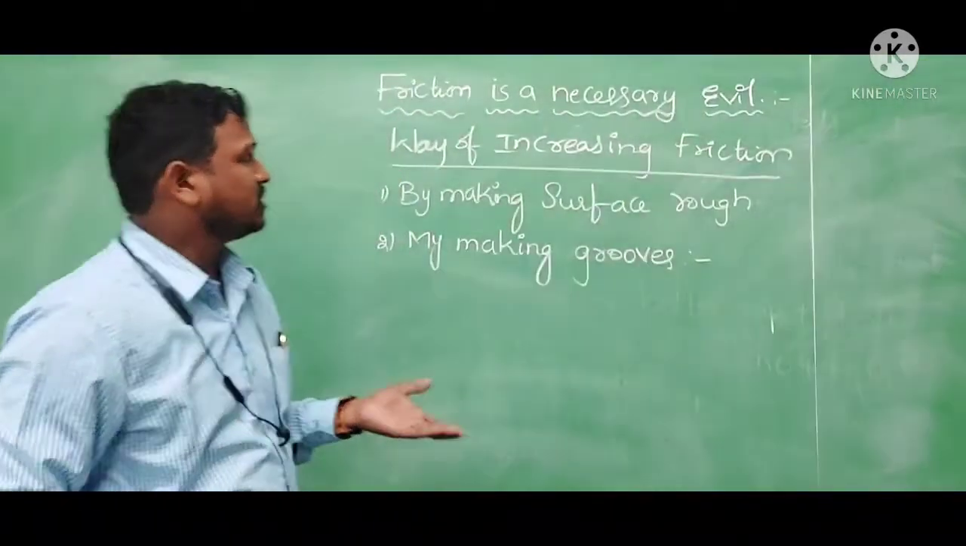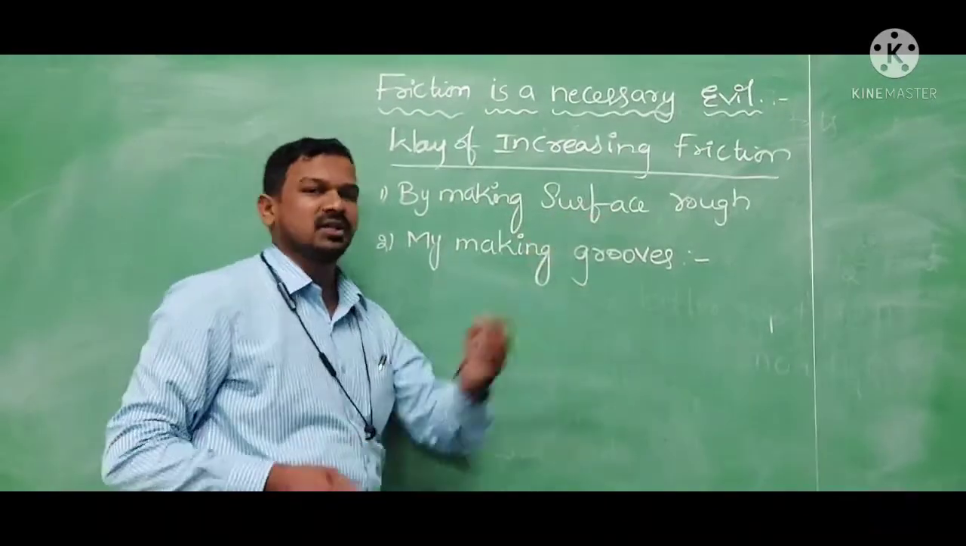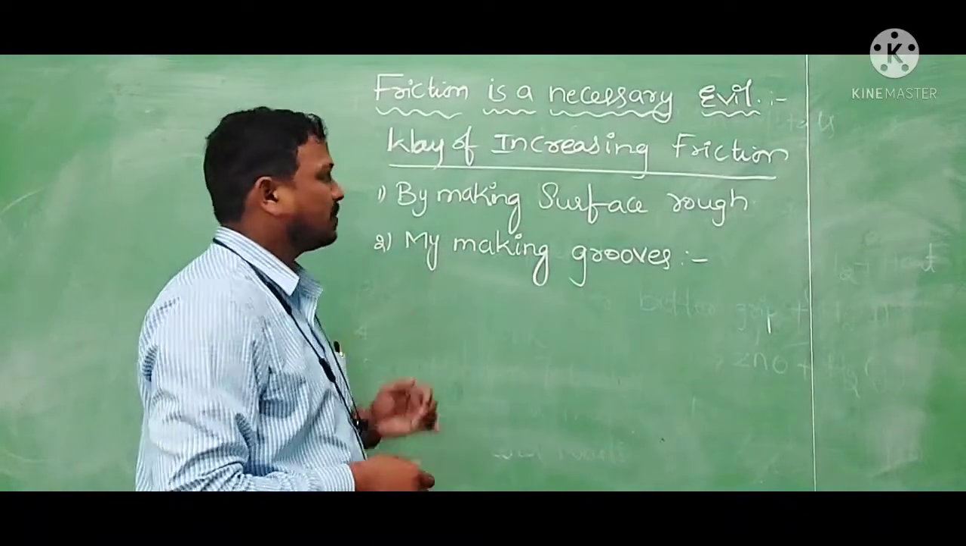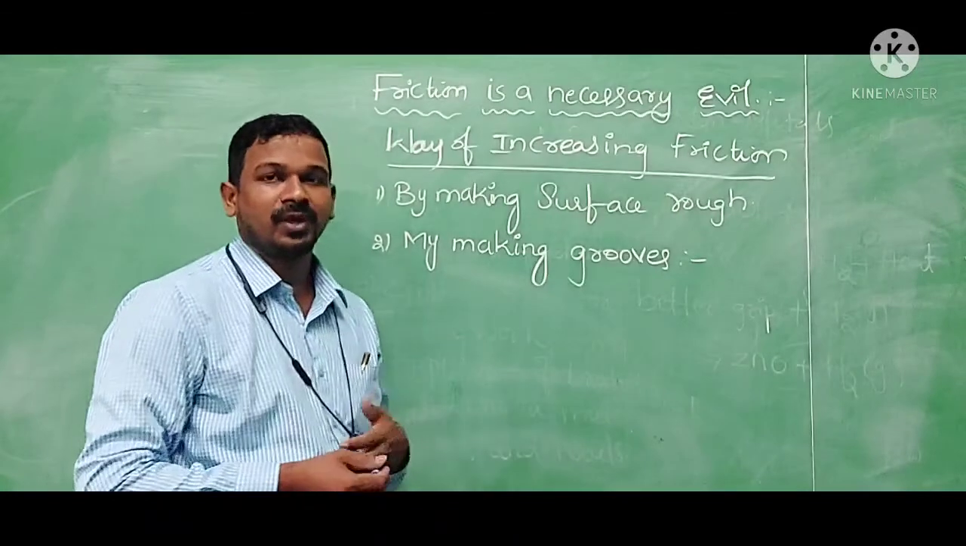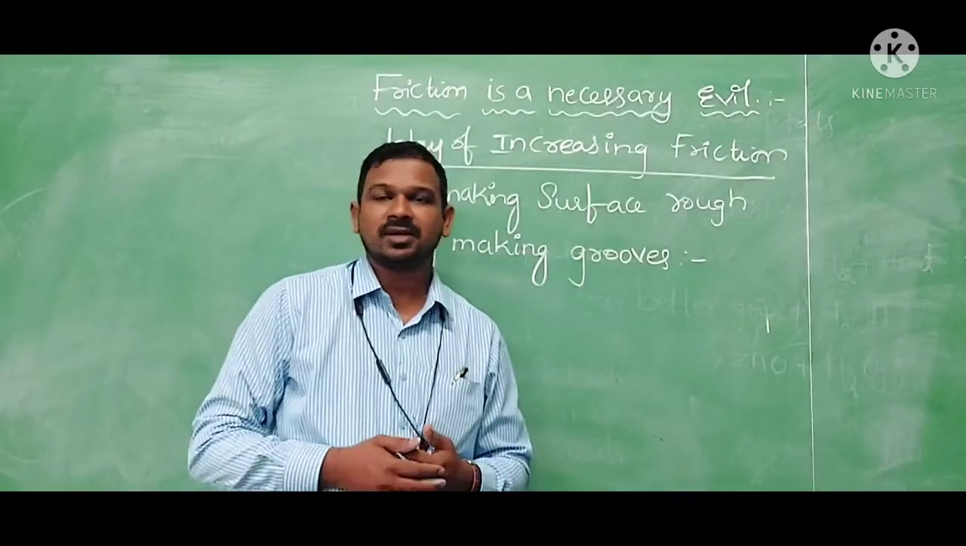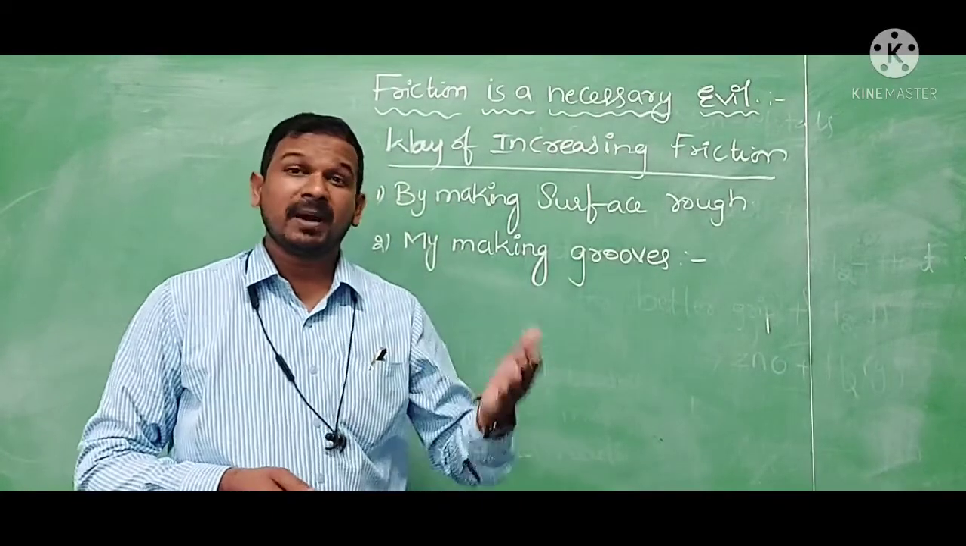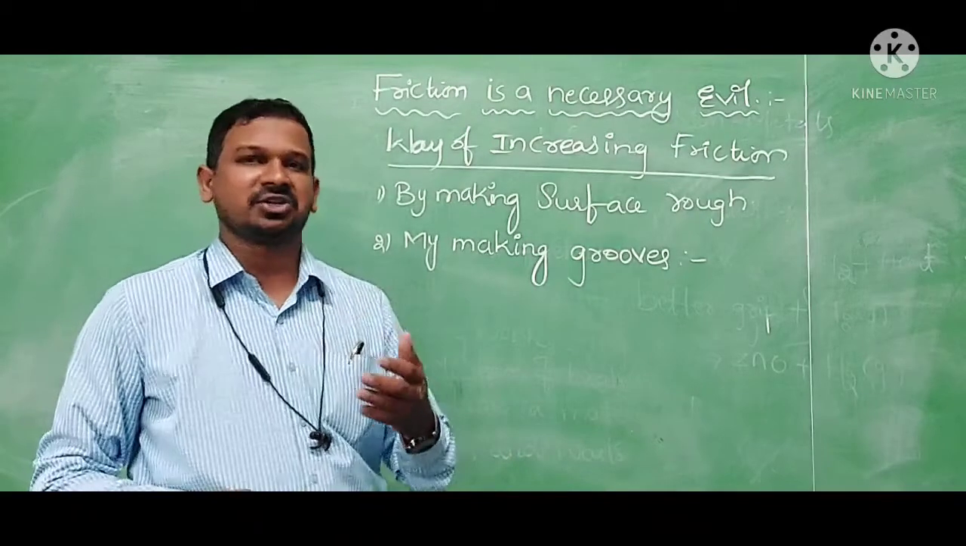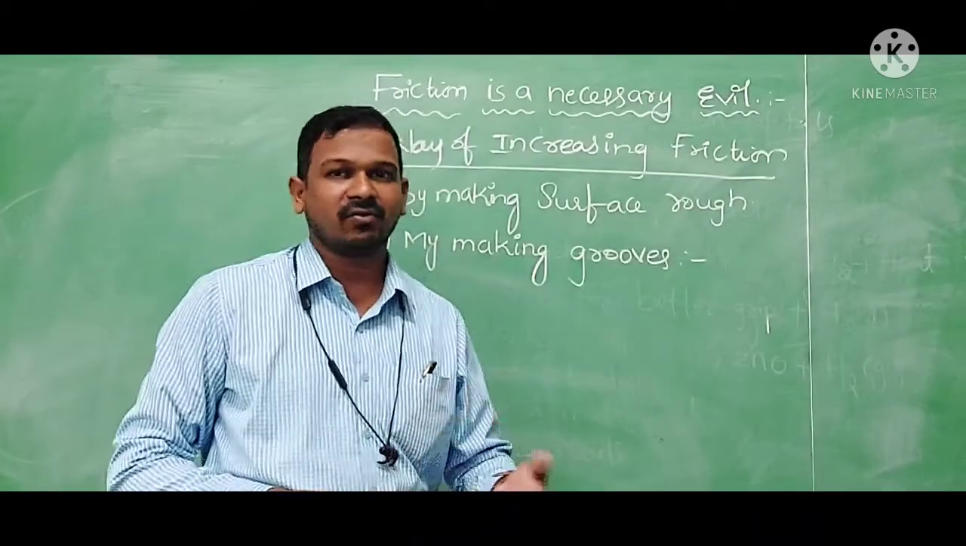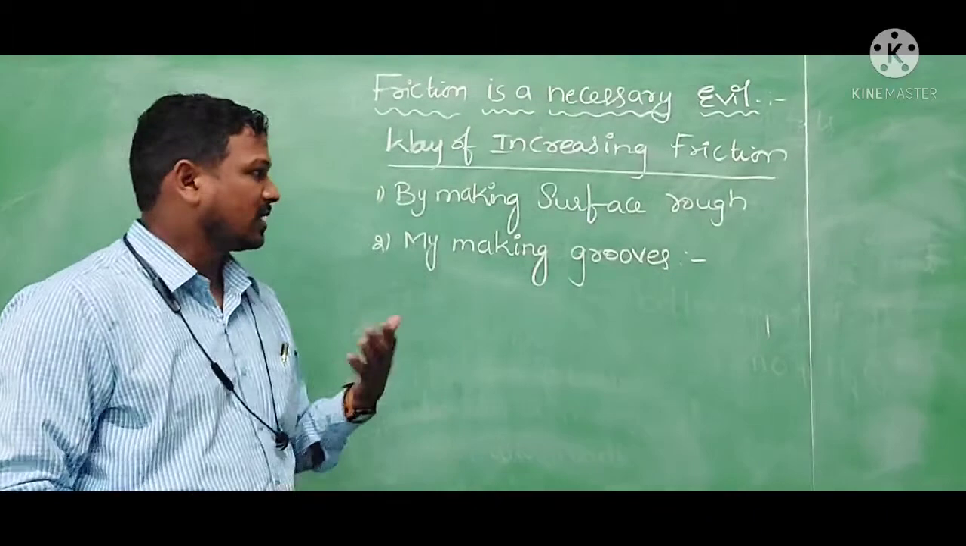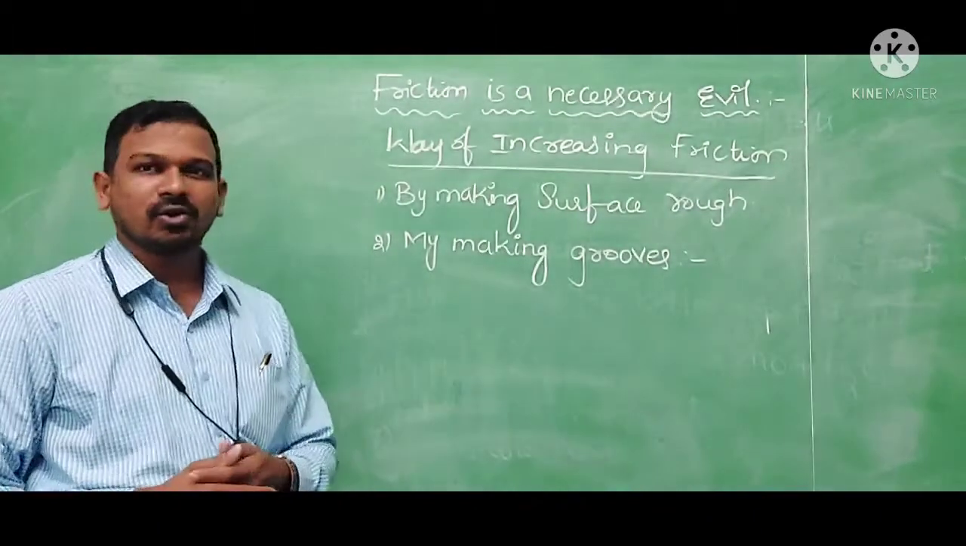Here are the two ways of increasing the friction. First one is by making the surfaces rough. If it is a very smooth surface, the friction will be less. By making it rough, we can increase the friction, so we can run easily, we can walk easily. Second process is by making the grooves.